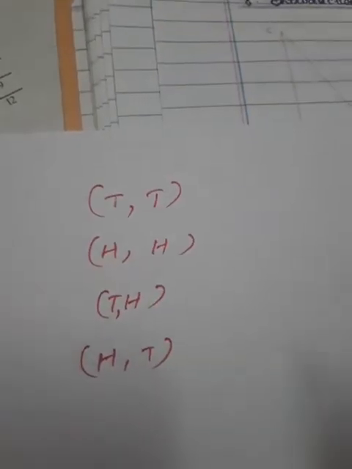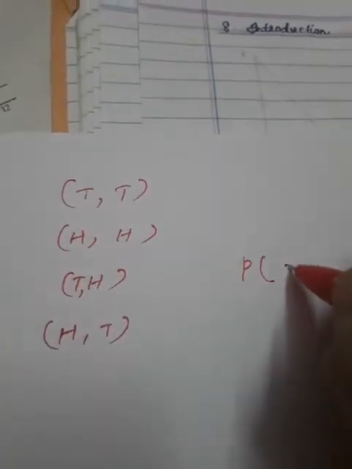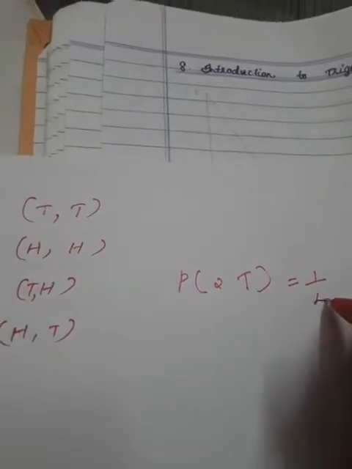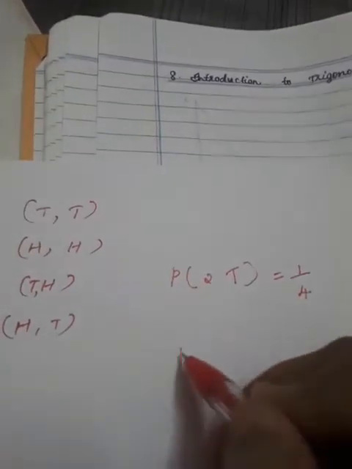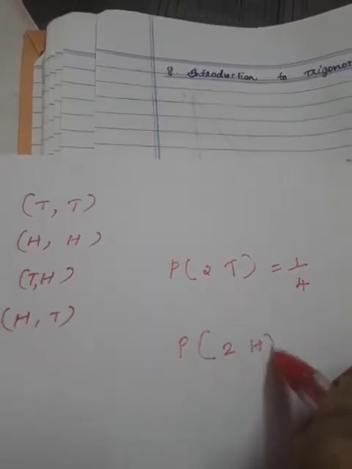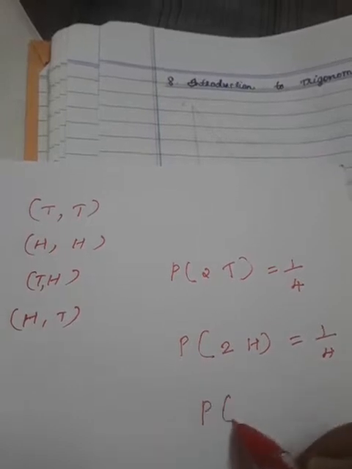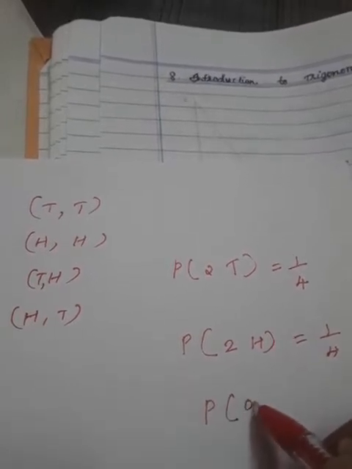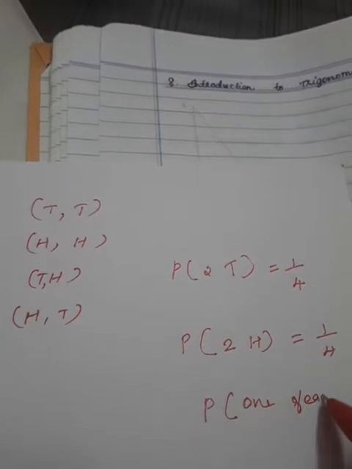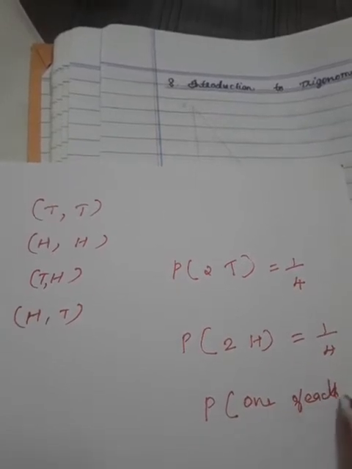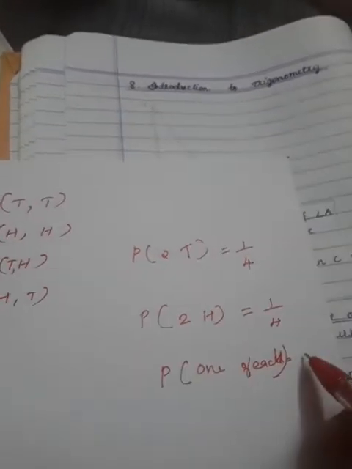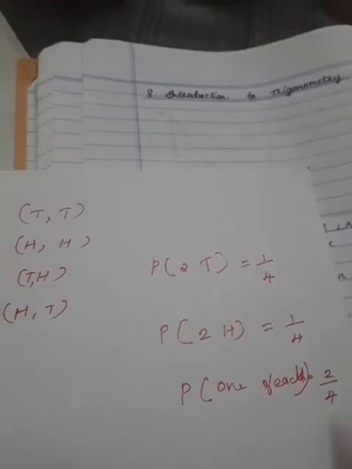Here probability of 2 tails equals 1 by 4. Probability of 2 heads equals 1 by 4. Probability of one of each equals 2 by 4, that is 1 by 2.